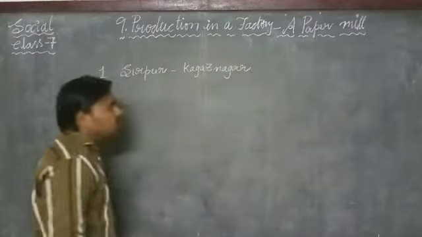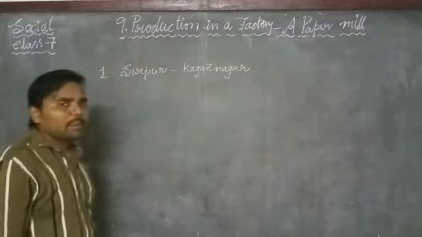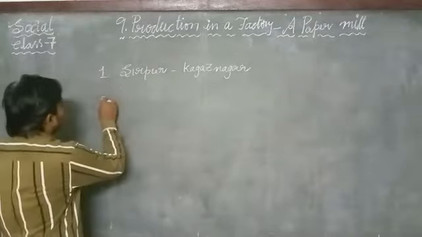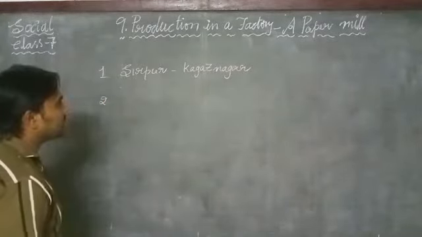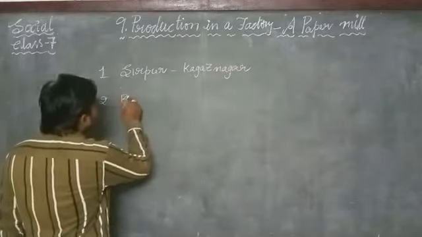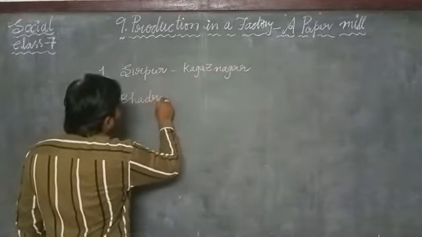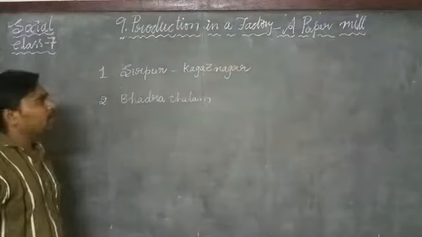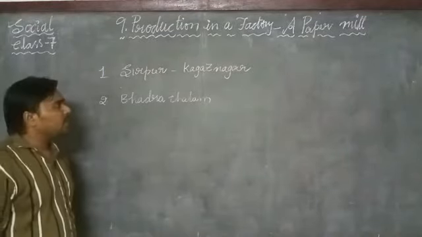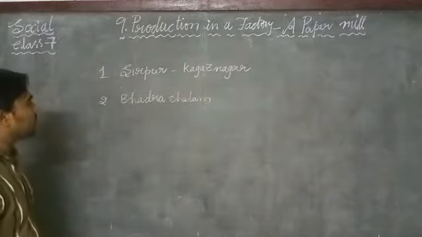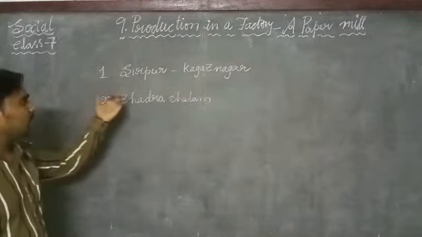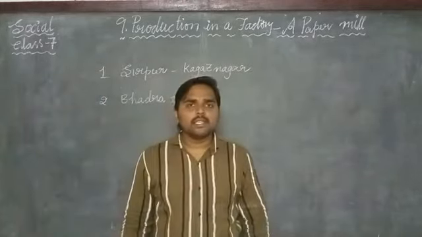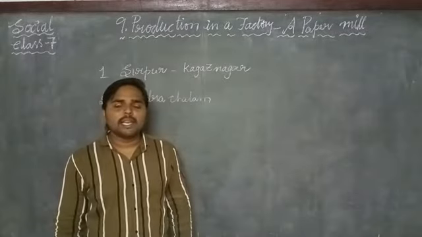In Sirpur Kagaznagar, one of the paper mills was established, and the second paper mill was established in Bhadrachalam. These are the two paper mills which are present in Telangana state.